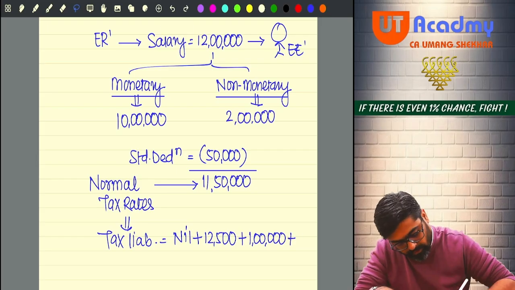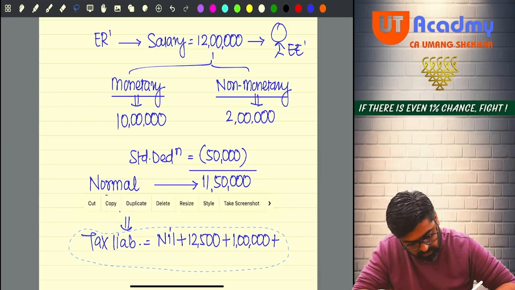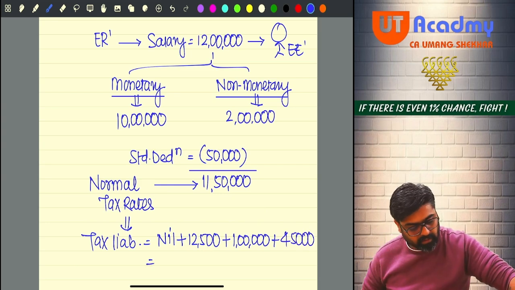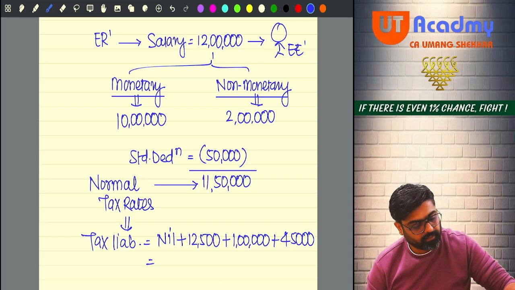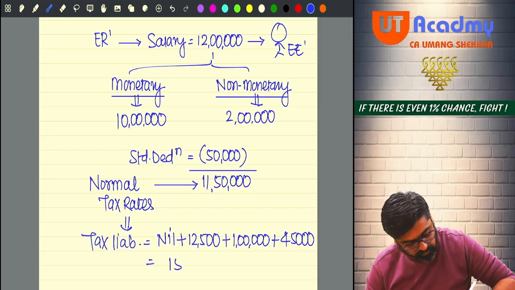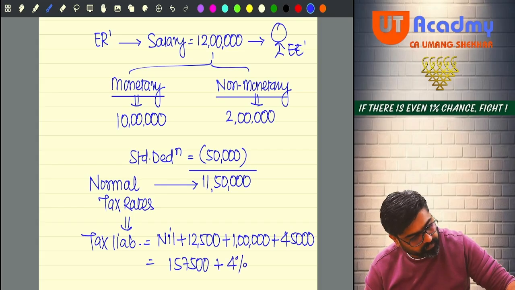Getting it or not, everyone? So tell me, 45,000. So please calculate: 1,12,500 plus 45,000. It will be 1,57,500, and we will add 4% cess also.